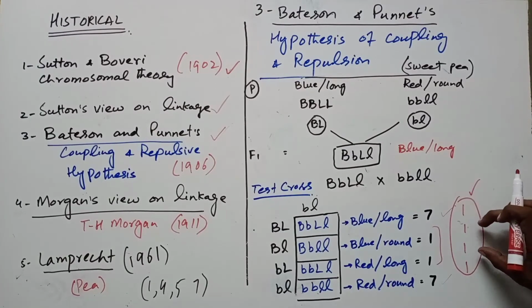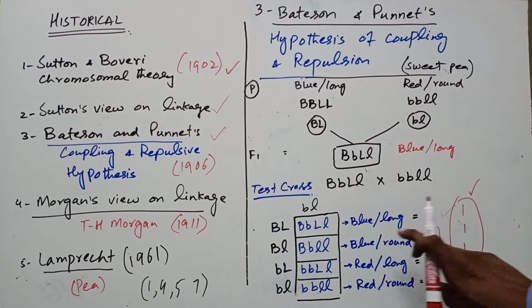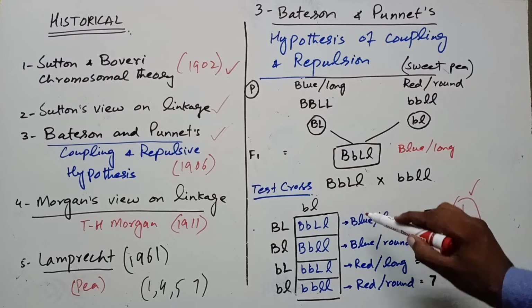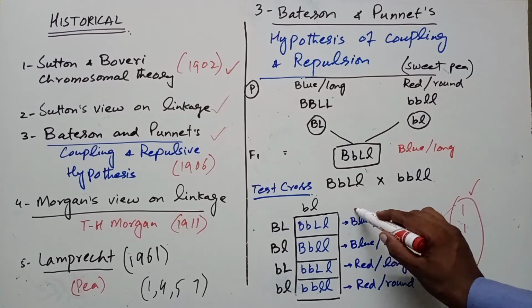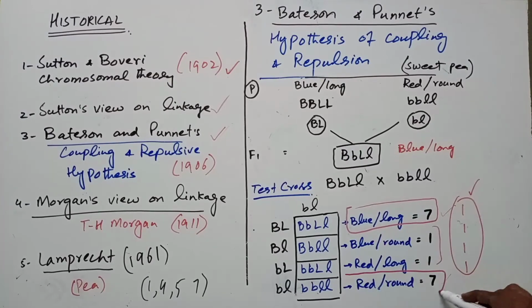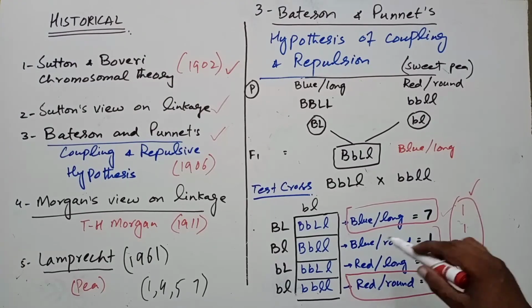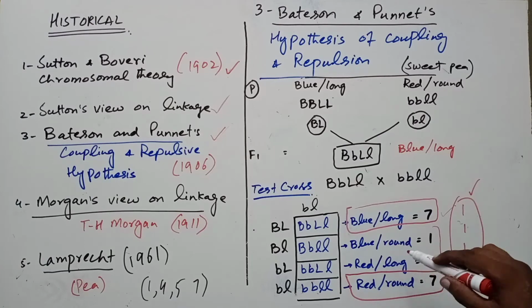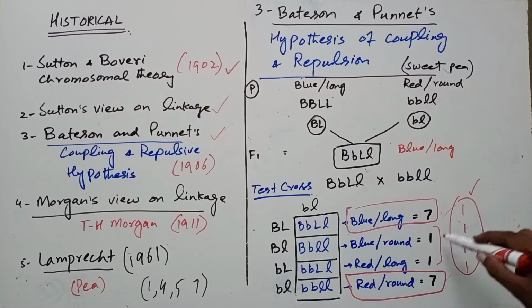This is the equal ratio of independent assortment, but their result was that blue and long, meaning both dominant characters, were in high proportion, and both recessive characters were also in high proportion, while the recombinant gametes, the recombinant alleles, were in low proportion.